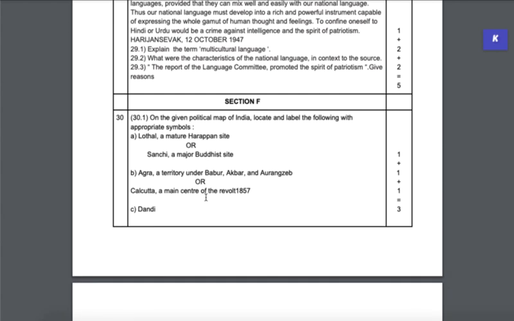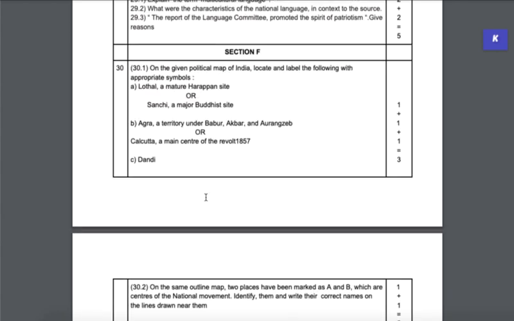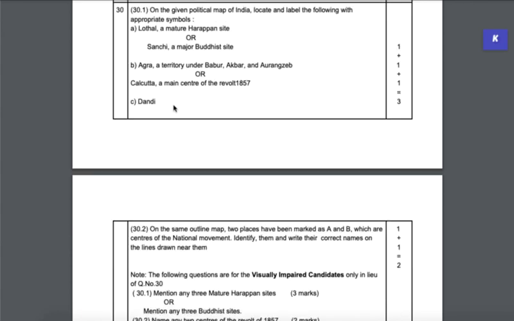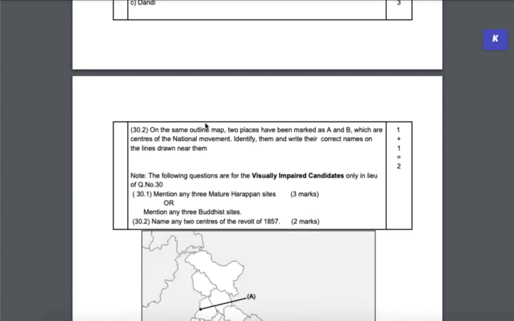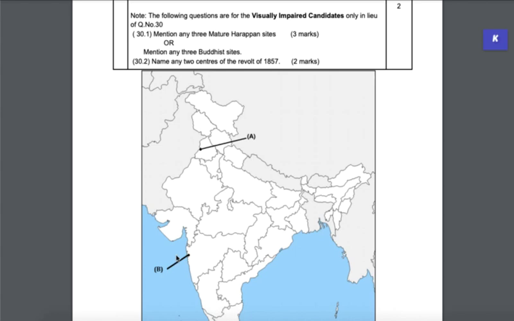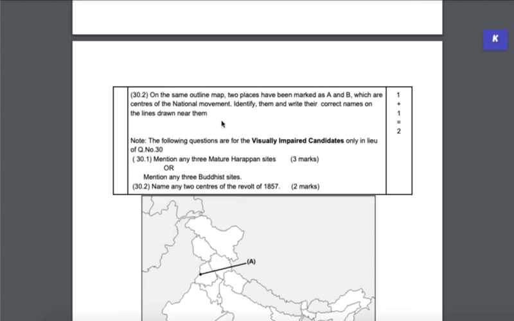And then finally, you have section F, which is the map section. You've got the political map of India, which is given to you, and you are supposed to locate and label the following with appropriate symbols. Here you have a choice. In A, you can either choose Lothal or Sanchi. In B, it's either Agra or Calcutta. C, of course, does not have a choice. C is compulsory. And then in part 2, you are given a map of India with 2 places marked, and you are given a hint, and they are centers of the national movement. Identify and write their correct names. And as usual, visually impaired students are given a more text-based option.